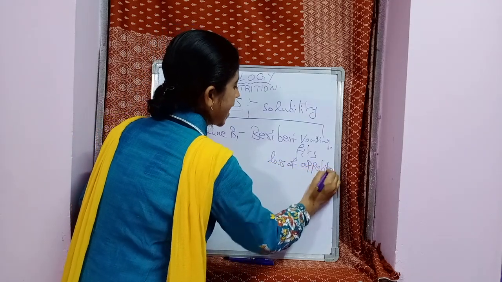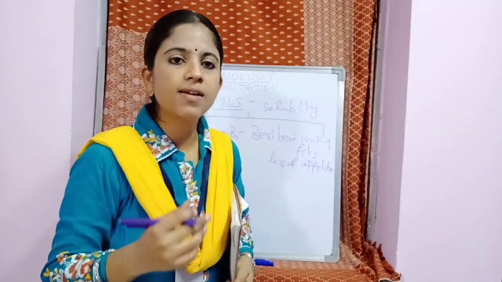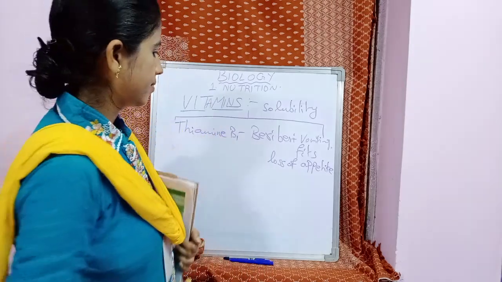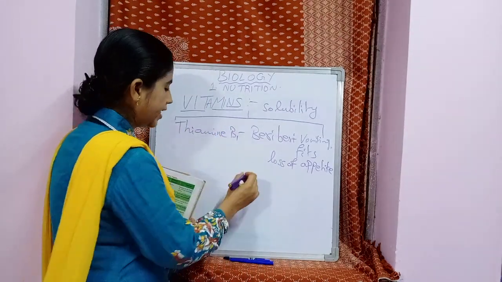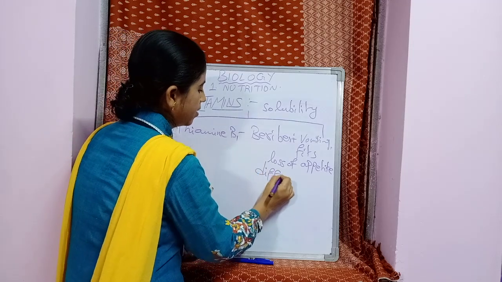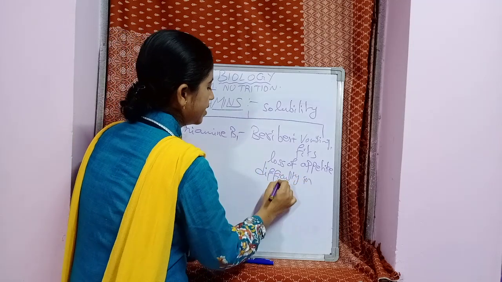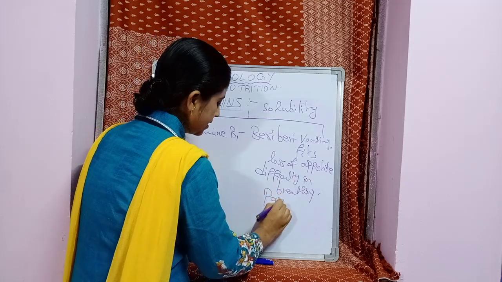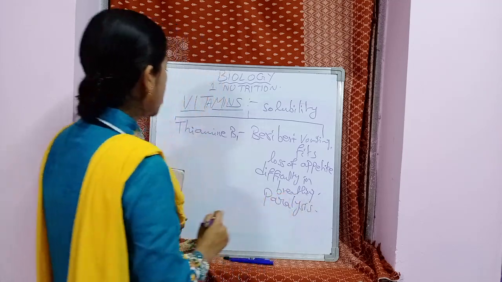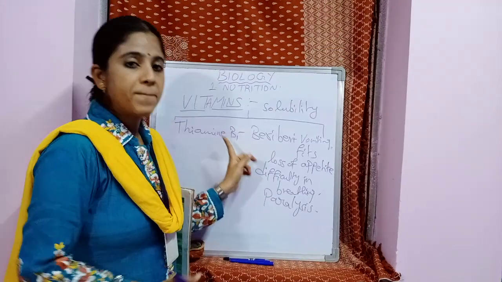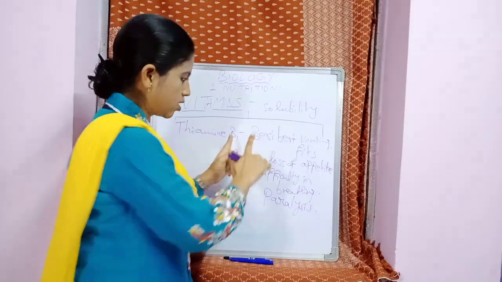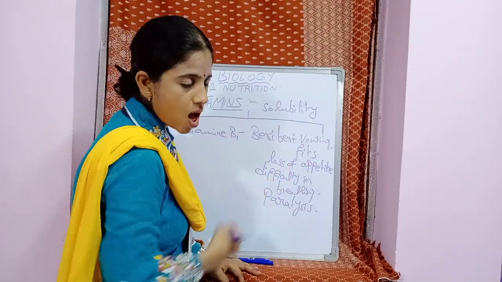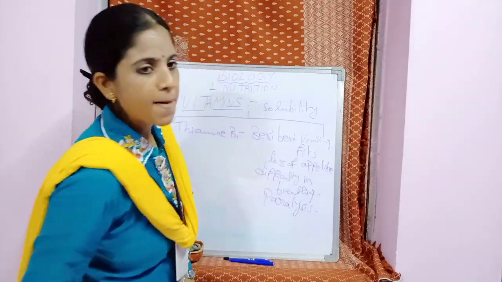What is loss of appetite? Loss of appetite means the child will not show any interest in eating. There would be less hunger. Loss of appetite and difficulty in breathing. And next, paralysis. These are the symptoms of thiamine, that is vitamin B1. Its deficiency disease causes beriberi. What are the symptoms of beriberi? Vomitings, fits, loss of appetite, difficulty in breathing, paralysis.